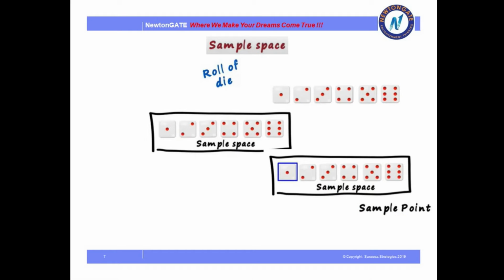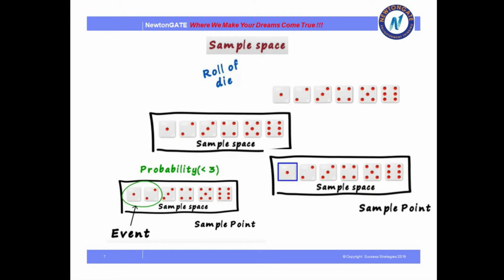Now, what is a sample point? All these 6 outcomes together were the sample space. Now each individually will become my sample point. So each of the different outcomes when taken individually becomes the sample point.